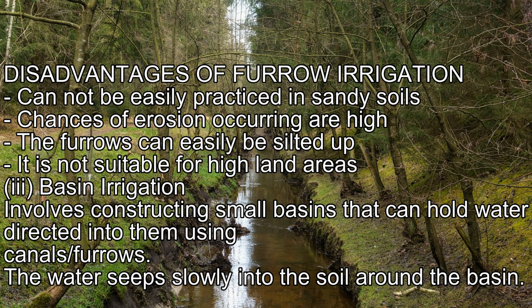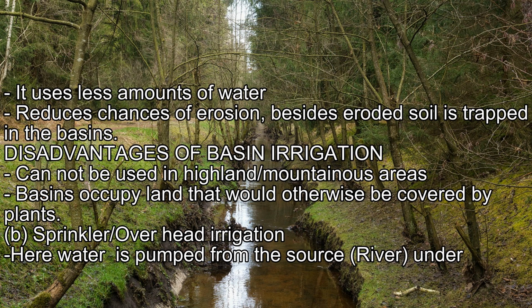Basin irrigation involves constructing small basins that can hold water, directed into them using canals or furrows. The water seeps slowly into the soil around the basin. Advantages of basin irrigation. It uses less water and reduces chances of erosion, besides eroded soil is trapped in the basins.